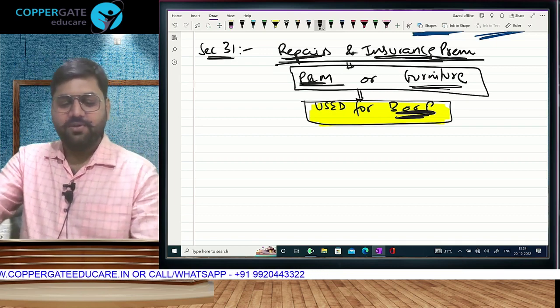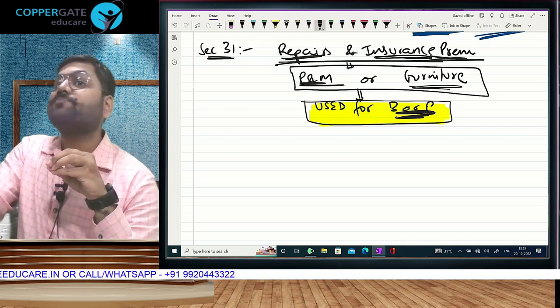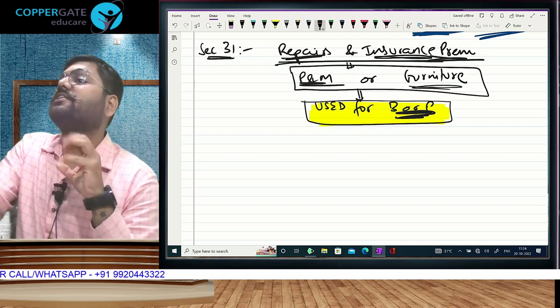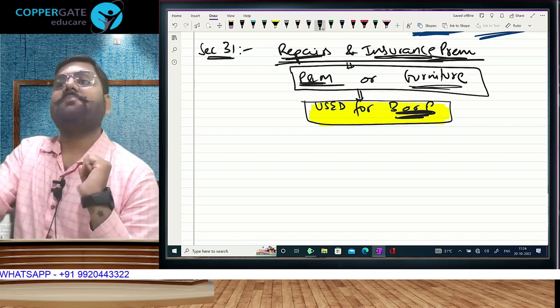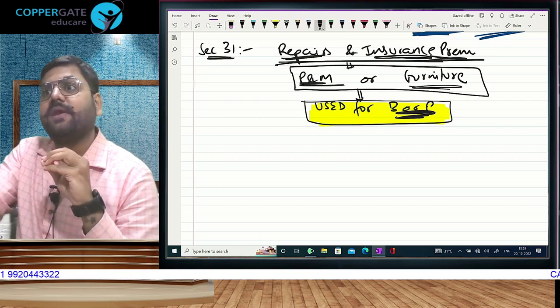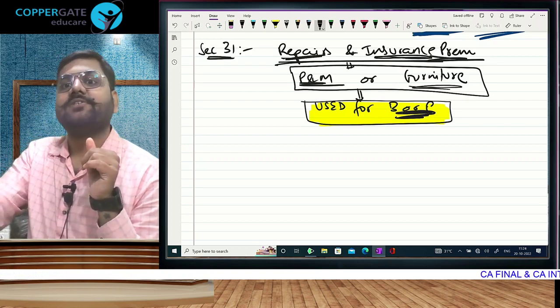तो देखो, if this private jet or this helicopter is purchased for business purposes, that is also plant and machinery. The definition of plant is very wide. All the intangible assets that you purchase for running your business, any patent, trademark, drawing, copyright, for effective operations of your business, that is also plant and machinery.